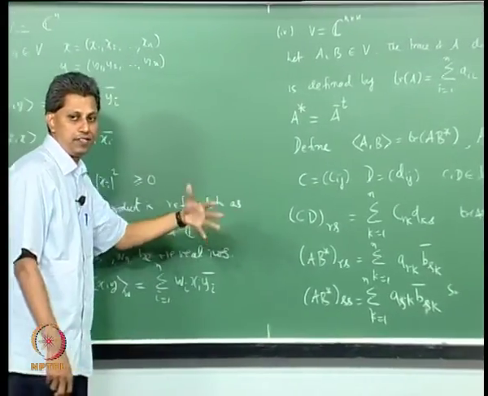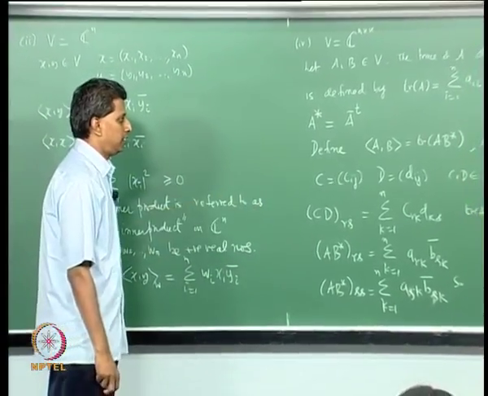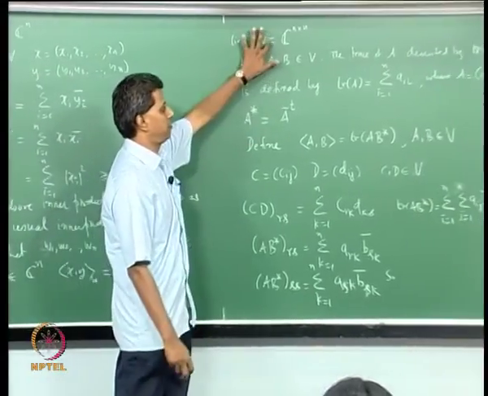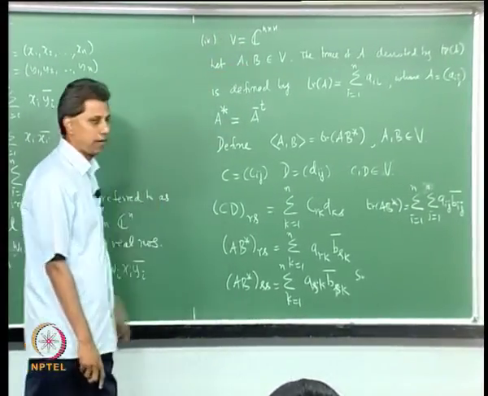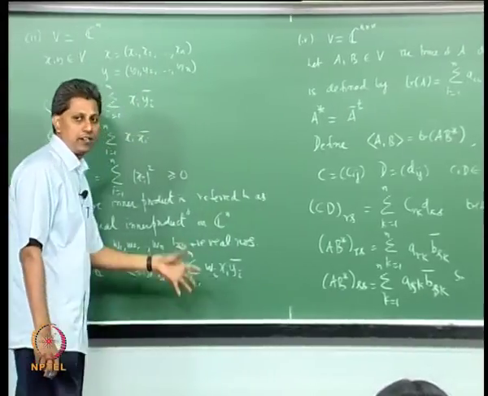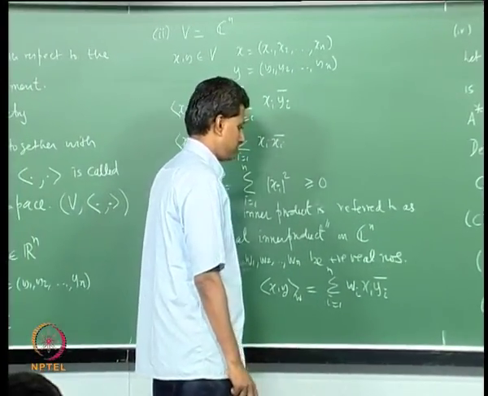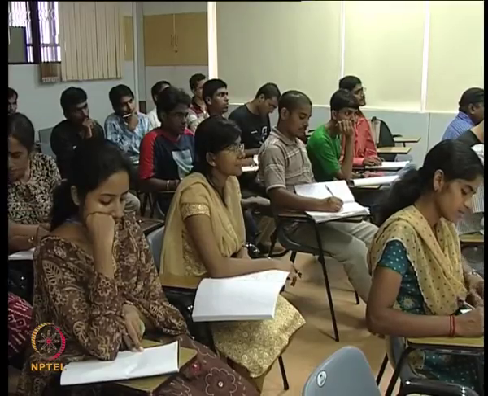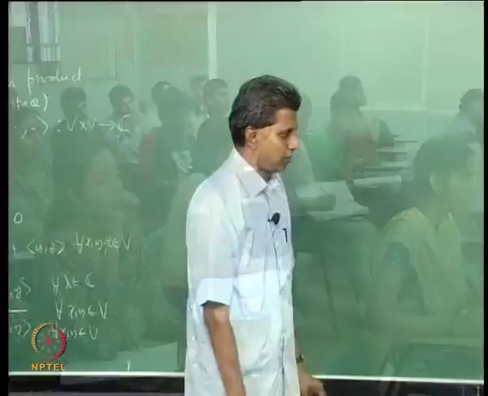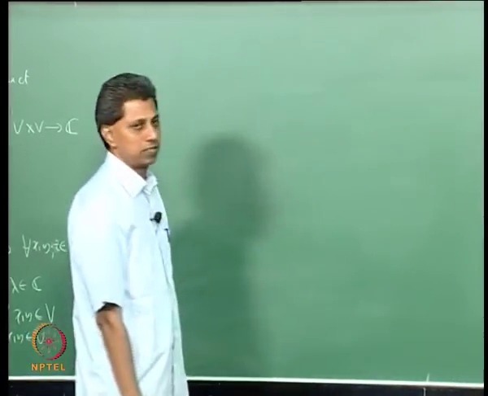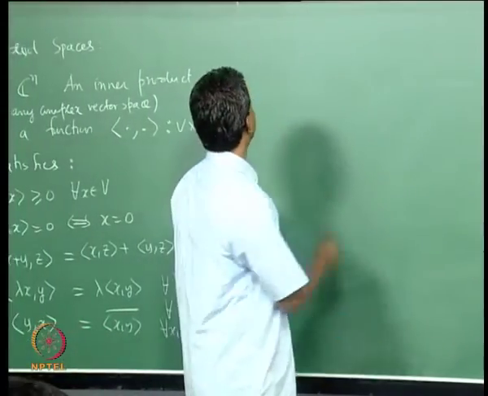So please verify that this is again an inner product on this complex vector space V. Okay. Now all these are finite dimensional spaces. Let us look at one example from infinite dimensional spaces. Let us look at one last example coming from infinite dimensional space. One last example of an inner product space.